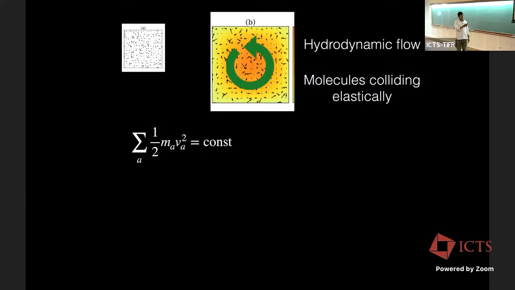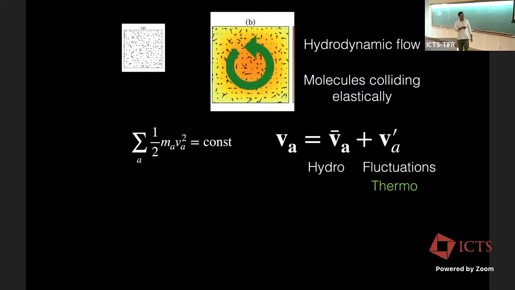So this is the total energy, half mv squared, where A is the label of the particles. So all these particles are interacting, and now we can separate the velocity field into two components. One is the hydro velocity and one is the fluctuating velocity.